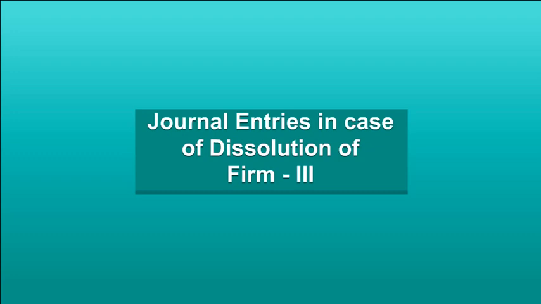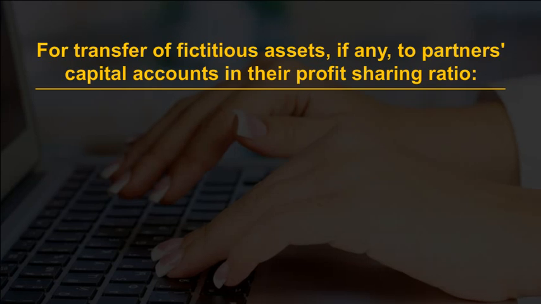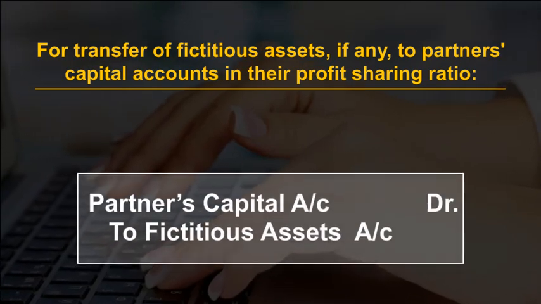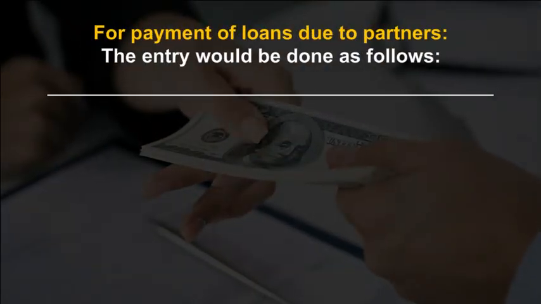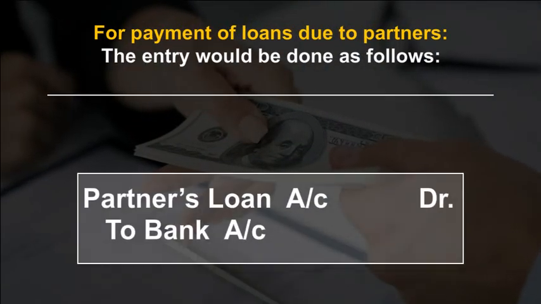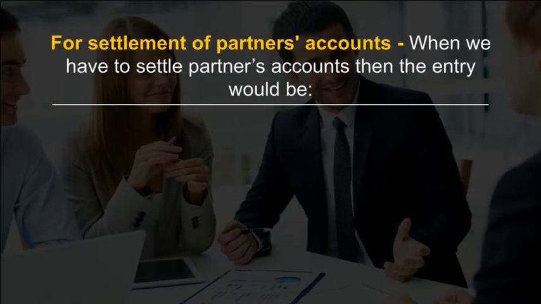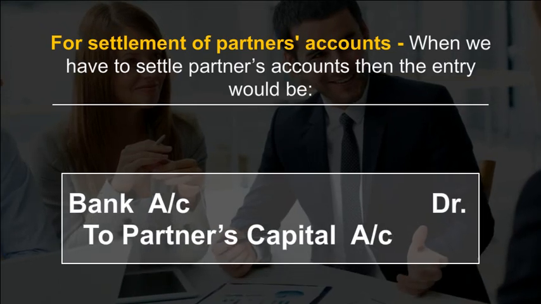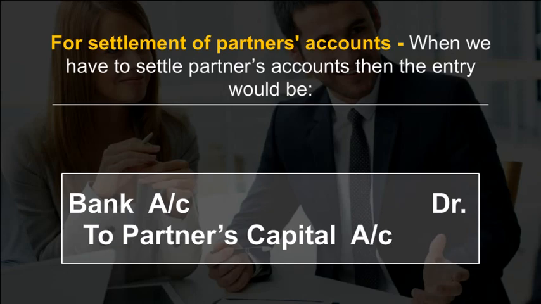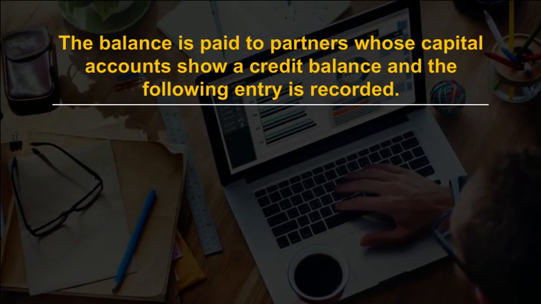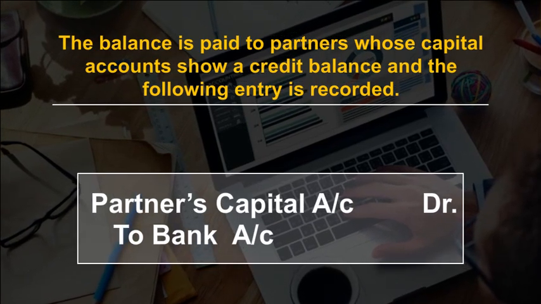Journal entries in case of dissolution of firm 3. For transfer of fictitious assets, if any, to partners' capital accounts in their profit-sharing ratio. For payment of loans due to partners, the entry would be done as follows. For settlement of partners' accounts, when we have to settle partners' accounts, the balance is paid to partners whose capital accounts show a credit balance, and the following entry is recorded.